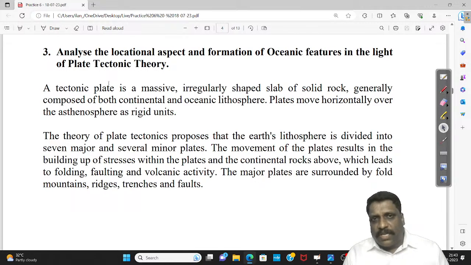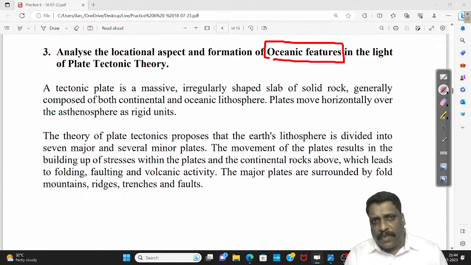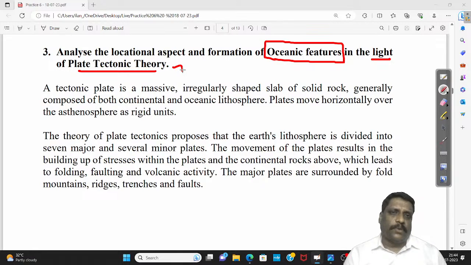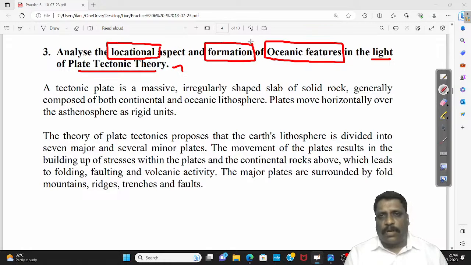Analyze the locational aspect and formation of oceanic features in the light of plate tectonic theory. First and foremost, let's understand the demand of the question. What is the demand of the question? They are asking the locational aspect, right? And the formation of what? Oceanic features in the light of plate tectonic theory.